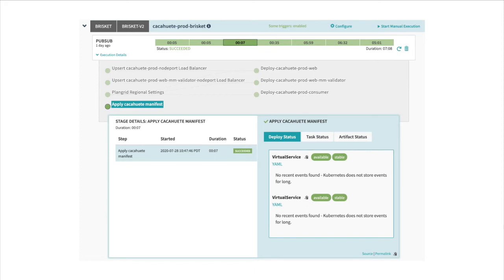Cacahuète is the name of one of our monoliths. It actually means peanut, it's French. This is a step that we included when we wanted to add Istio support so that we could, before launching a service, apply any routing changes that we needed to make the two gateways work. That was where we said, for these host headers, they're going to go to these services. So we snuck that in.